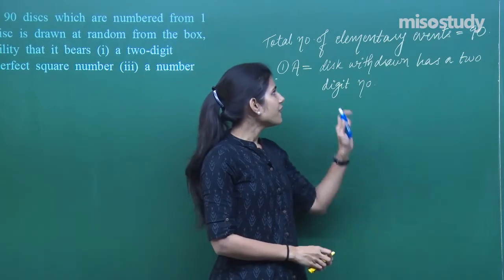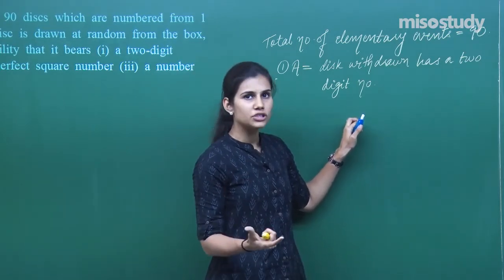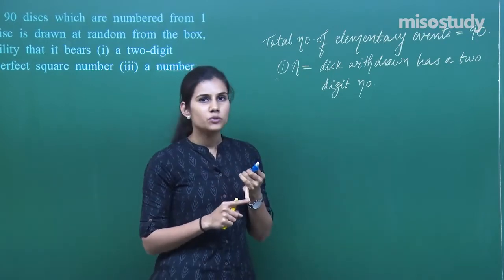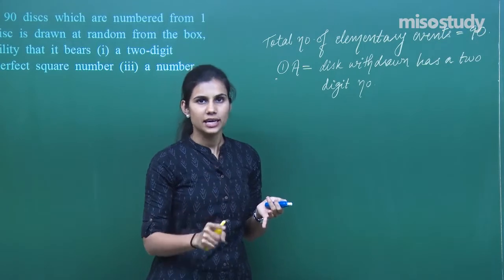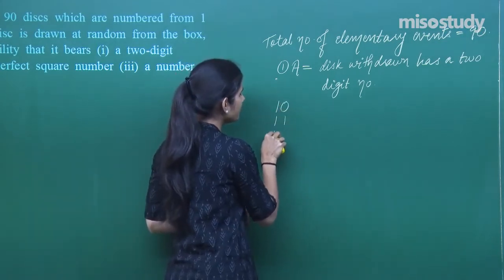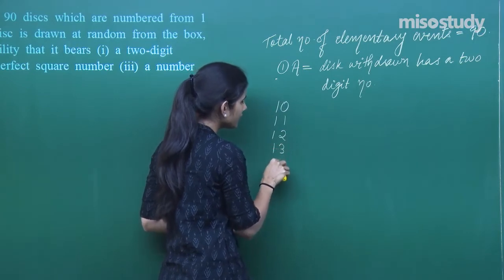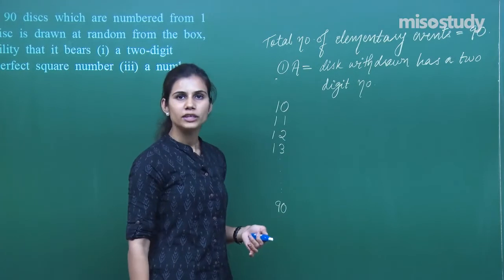You know that if I want to withdraw a disc which should be numbered as a 2-digit number, then it should not be a disc with number 1, 2, 3, 4, 5, 6, 7, 8, 9. That means it can be a disc numbered as 10, 11, 12, 13, 14, 15, 16 and so on till 90, but it should not be from 1 to 9.